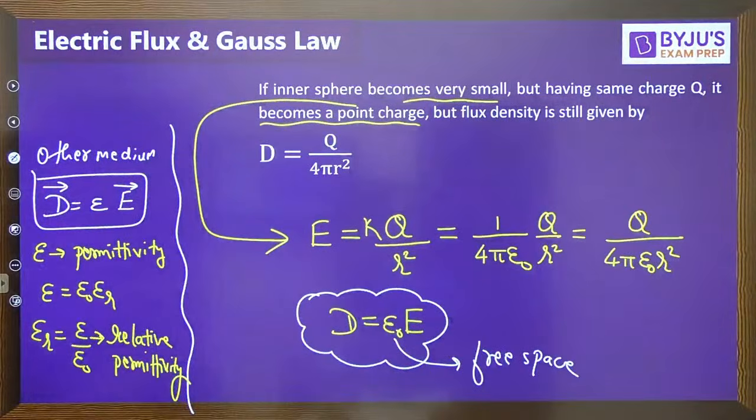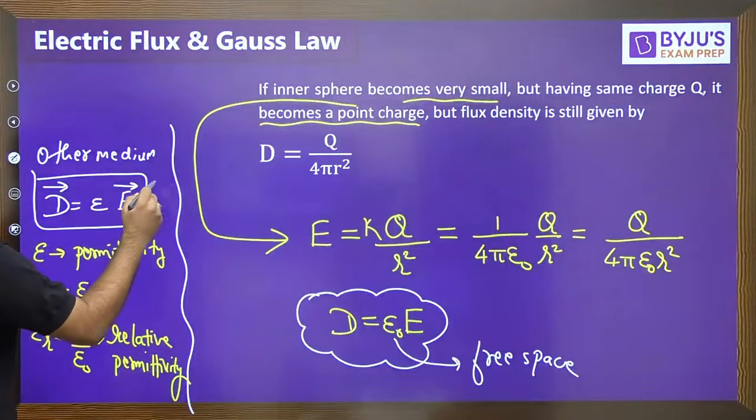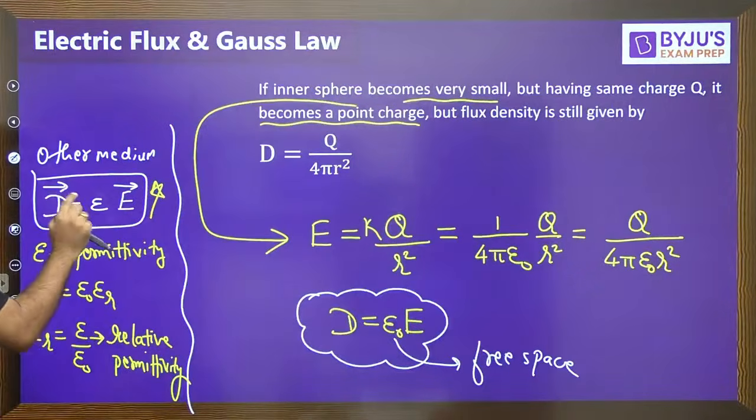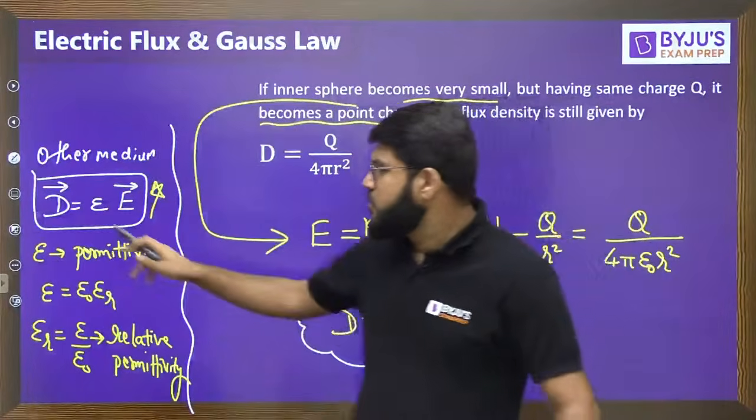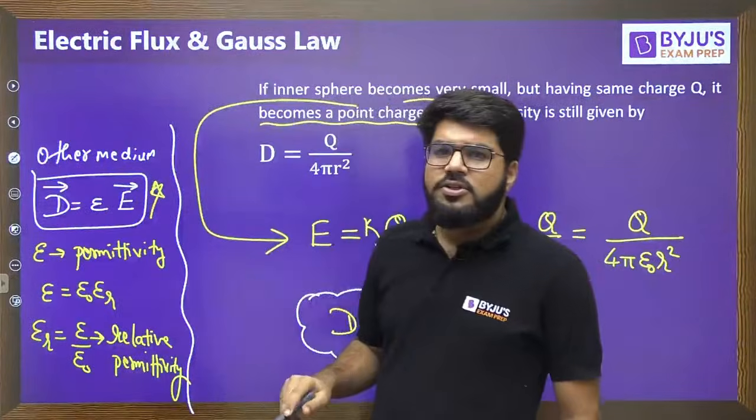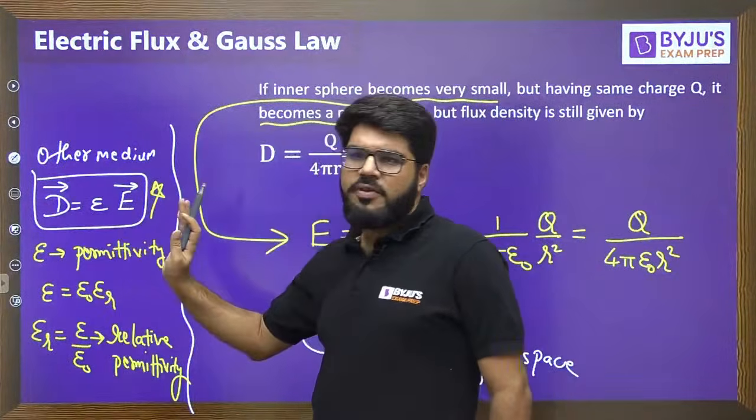Okay, guys. We also have this important relation between D and E, that is D is equal to epsilon E. Once again I repeat, because epsilon is a scalar constant, D will be parallel to E, right? So D will just follow the direction of E.